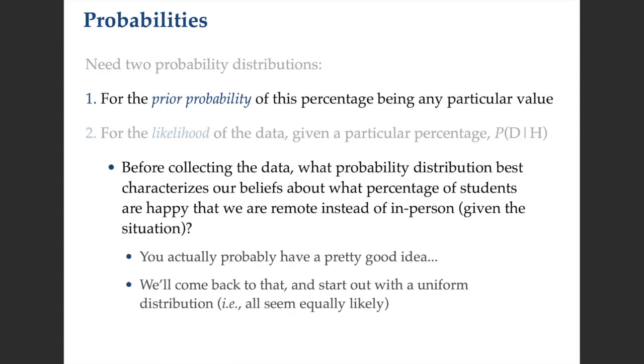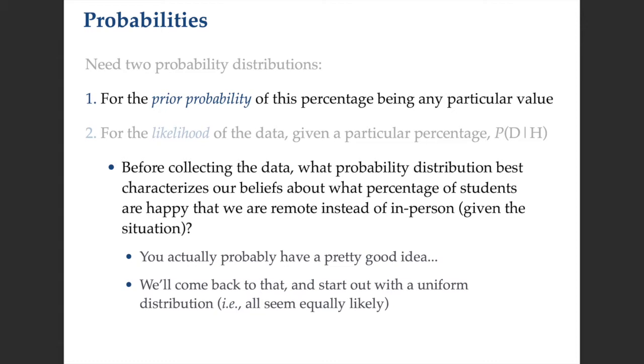So first, let's think about our prior probability. Before collecting the data, what probability distribution best characterizes our beliefs about what percentage of students are happy that we are remote instead of in person, again, given the situation? You probably actually have a pretty good idea, right? You talk to other students and friends, so you probably have a good idea of how many students wish that we were in person versus remote, given the current situation. But let's pretend that you don't. We'll come back to that later. Let's start out and say we have no idea, and therefore, we're going to use a uniform distribution.